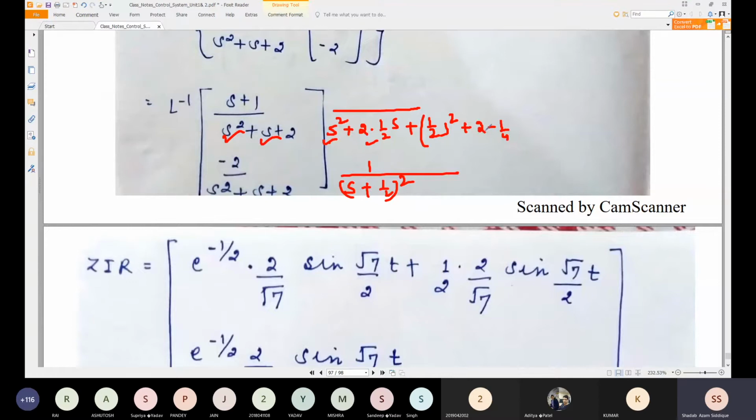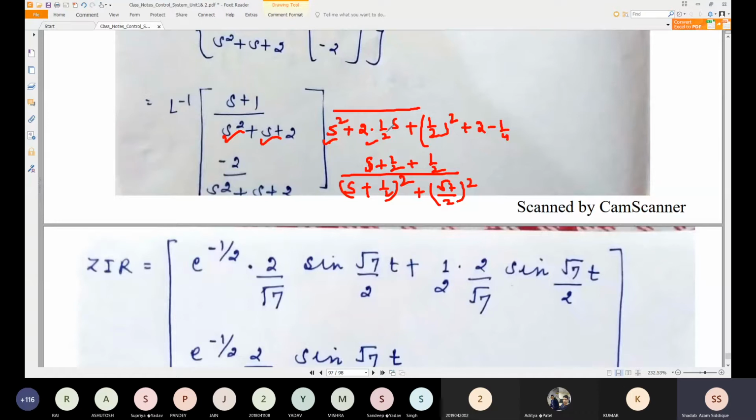So what will we write here? We will write 8 minus 1 divided by 4, which can be written as 7 by 4. So we can write here plus root 7 by 2 whole square. This is the thing we are getting, the form s plus a whole square plus b square, and this s is nothing but s plus a. So we can write s plus half plus half.